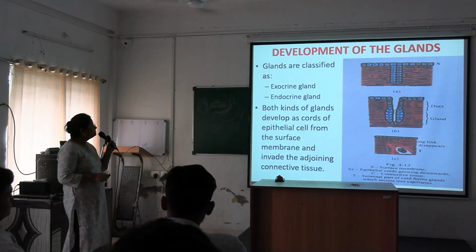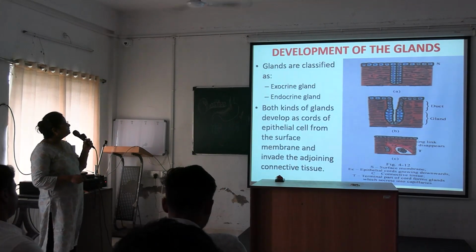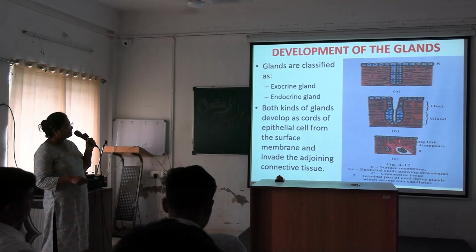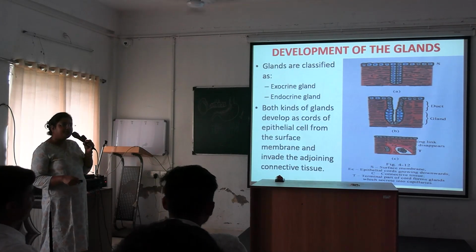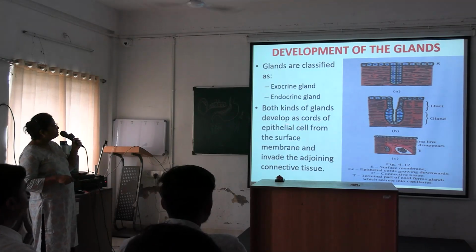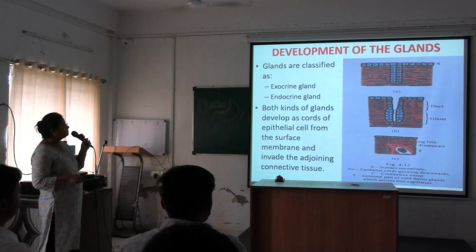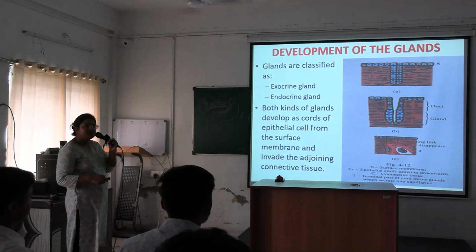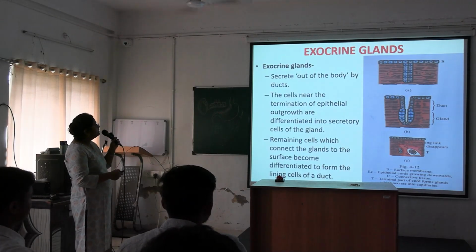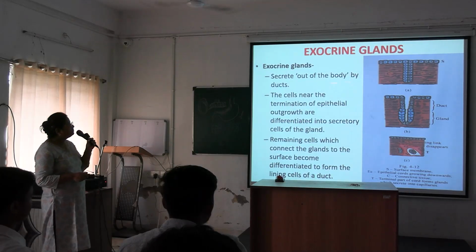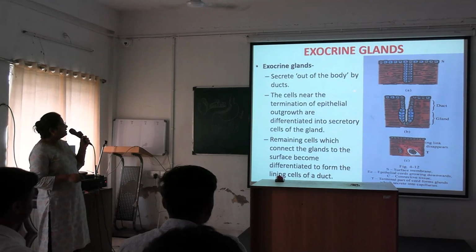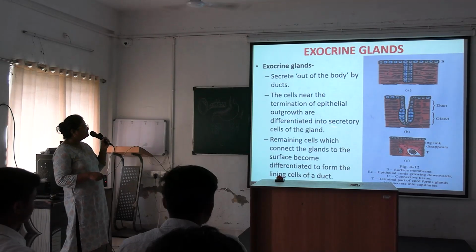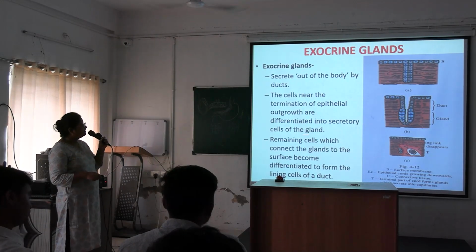Okay, so glands are classified into exocrine glands and endocrine glands. The development has been shown here: this is the exocrine gland, and here the endocrine gland is developing. Both kinds of glands develop as cords of epithelial cells from the surface membrane and invade the adjoining connective tissue. Exocrine glands secrete out of the body by ducts, and the cells near the termination of the epithelial outgrowth are differentiated into secretory cells of the gland.